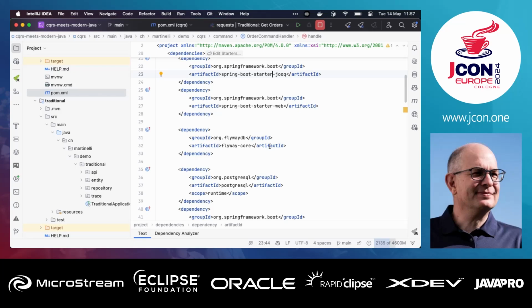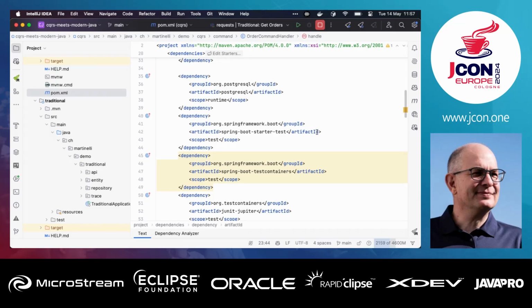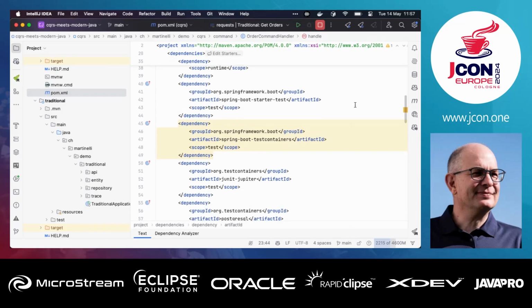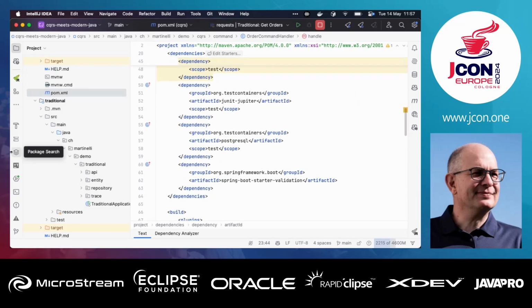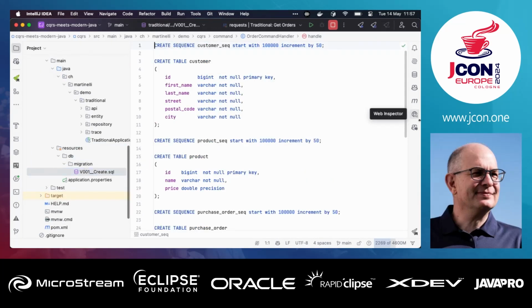And in my example, I use Flyway to do the migration and also to load the database demo data, and then I use Postgres and stuff with test containers. I don't want to go into that, but if you're interested in how test containers support together with Spring Boot works, then you can have a look at my code. That's quite sophisticated. And then we have a look at the DB here. That's my database creation script.